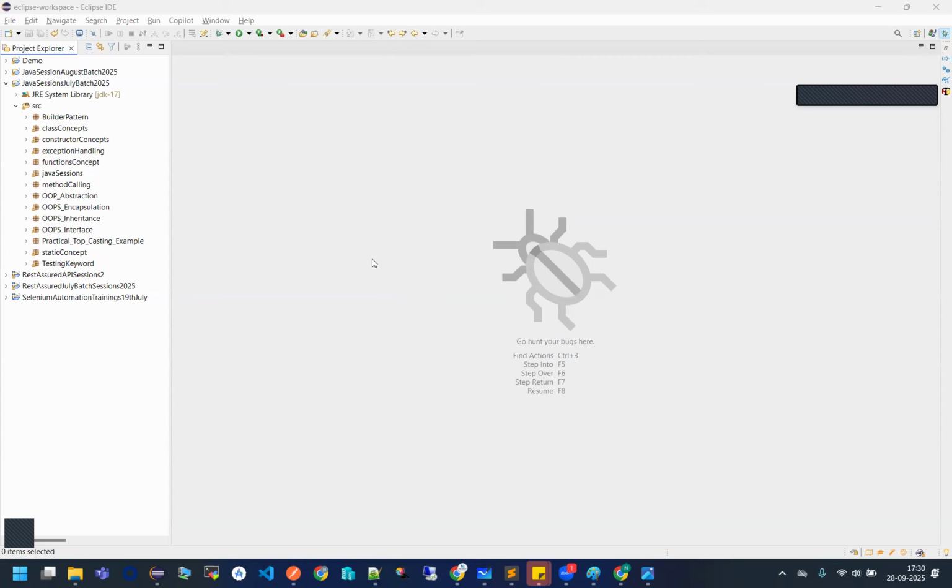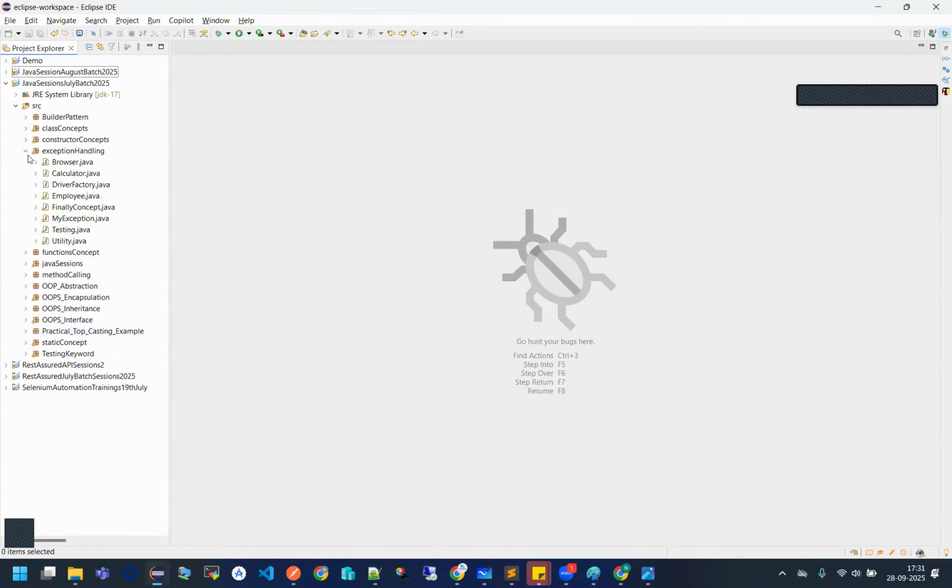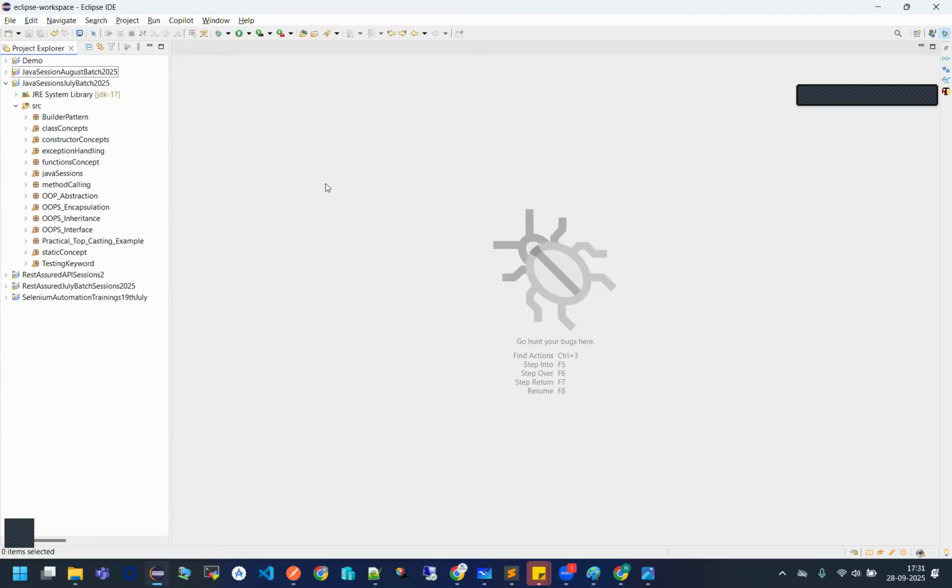If you remember guys, yesterday we worked entirely on exception handling. We have seen so many classes about how we can handle exceptions with the help of the try and catch block, how we can throw our own customized exception with the help of the throw keyword, and how we can throw the exception with the help of the throws keyword also. Differences also, we have seen multiple things yesterday.